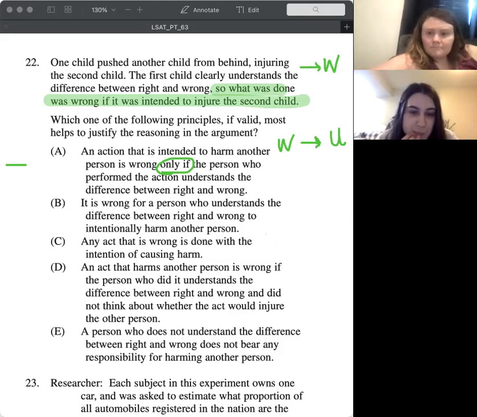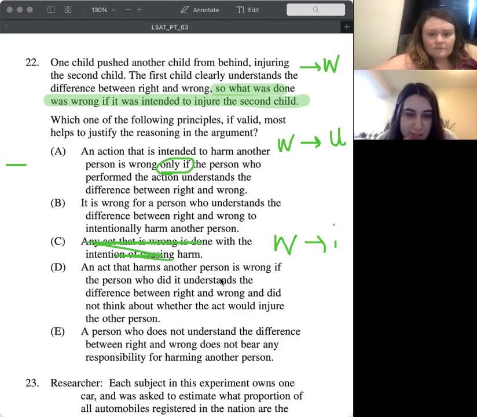Any act that is wrong is done with the intention? No. I mean, we don't know. It could be wrong for another reason. Right, any act that is wrong is done with intent. Once again, that puts it backwards: if wrong, then it was done with intent. So that's not what we're trying to get at.